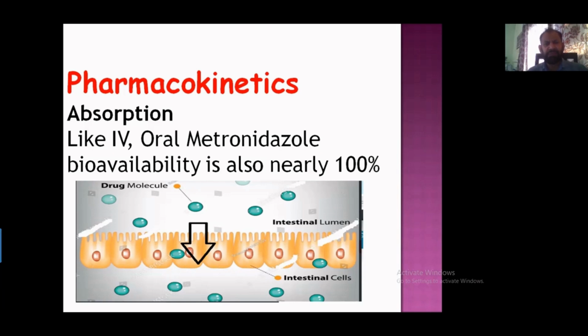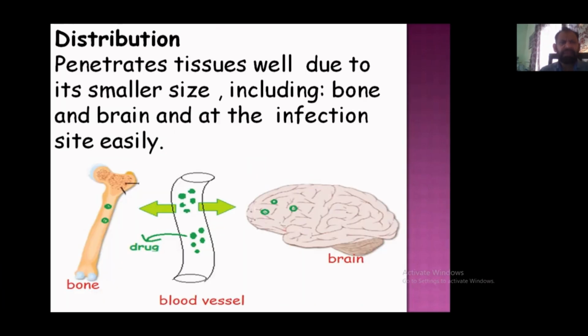Now, let's discuss the pharmacokinetics of the drug. First of all, about absorption, I must say that metronidazole oral bioavailability is almost 100%. The distribution of metronidazole is also excellent, and it penetrates into all kinds of tissues, including bones and brain. It can cross the blood-brain barrier easily and can reach the infection site.